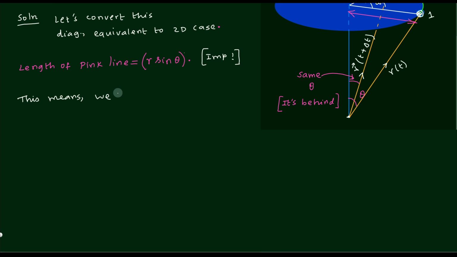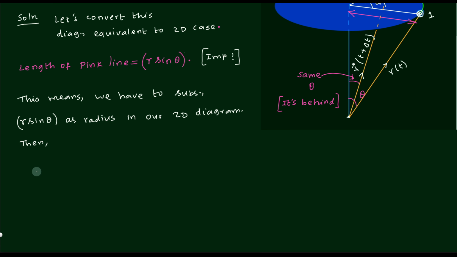Okay, let us substitute this. We have to substitute this r times sin theta. So let me write down that r times sin theta we are going to substitute. Where are you going to substitute? This is in our 2D equation, the 2D equation that you got as equation number 4. There we are going to substitute.